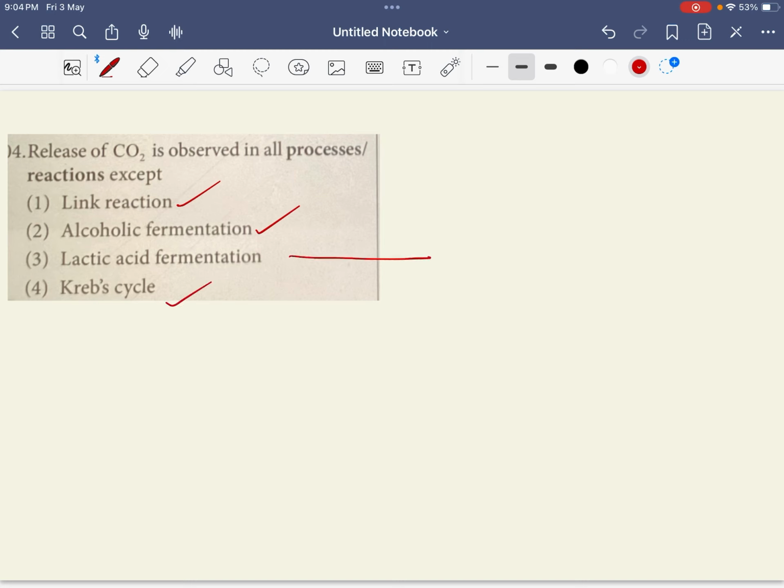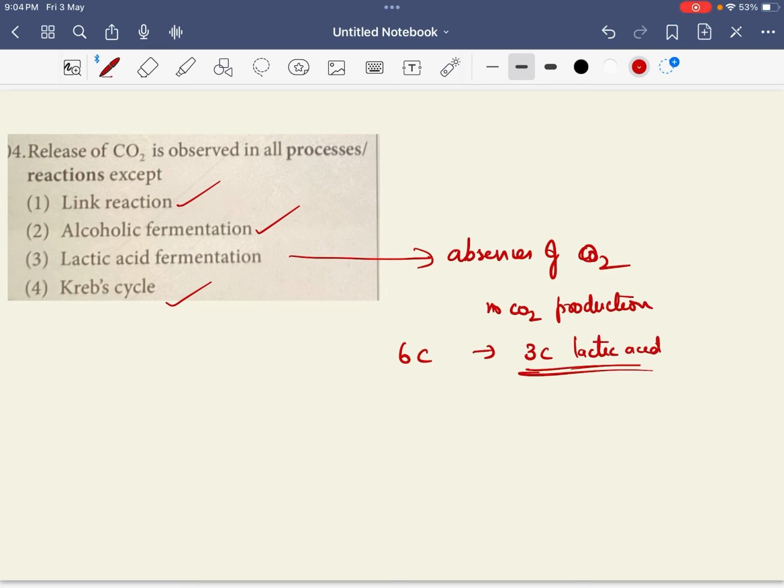But in case of lactic acid fermentation, which happens in absence of oxygen, no carbon dioxide production is there. To precisely say, here the 6 carbon compound is broken into how much? 3 carbon lactic acid, right? This is the end product. So our answer is, yes, of course, good. Answer is third option, lactic acid fermentation.